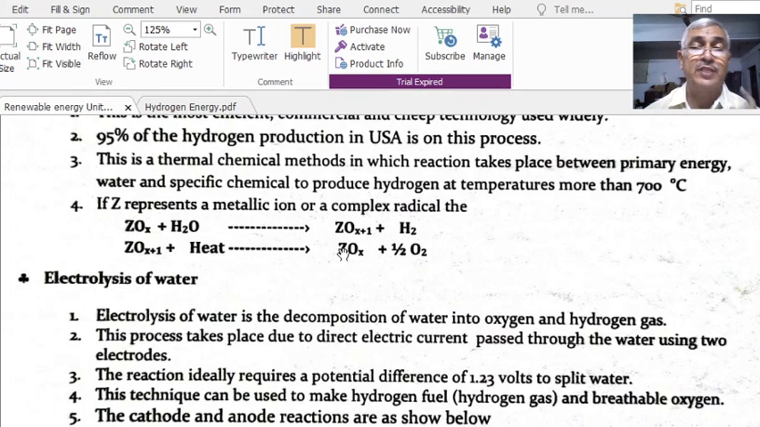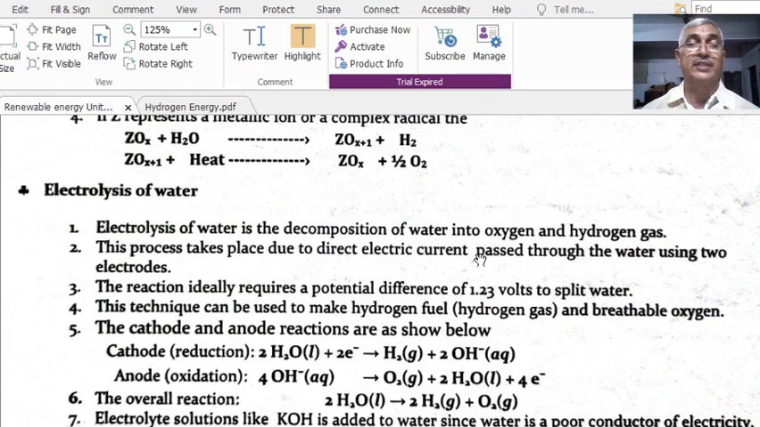In this reaction, the final product is also the initial ingredient, ZOx, which is again available from the final product. That is also one of the advantages. In this method you get oxygen as well as hydrogen. Of course, the hydrogen is double the amount of oxygen, but oxygen is the life gas.